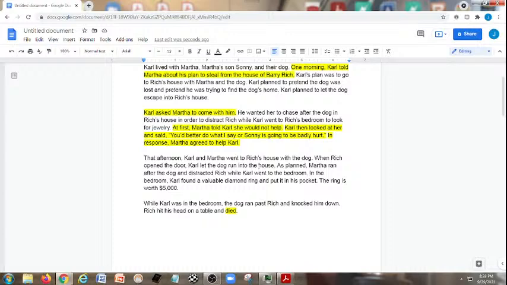As planned, though, the argument could be made that Rich opened the door, so the possible breaking aspect may be missing. That's what we might have to go to modern law, but most likely we'll have common law. As planned, Martha ran after the dog and distracted Rich. Now, this is the aspect of accomplice liability, that Martha is running interference for Carl and distracting Rich while Carl went into the bedroom.